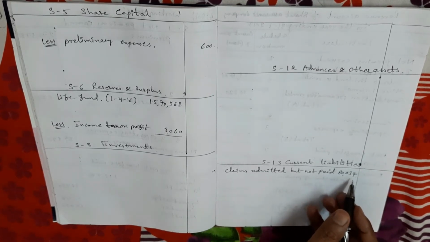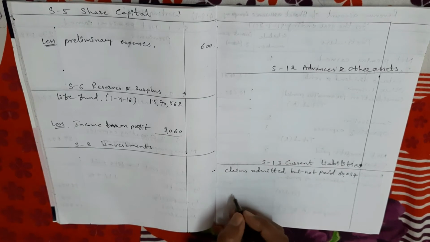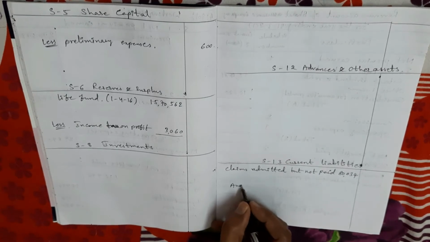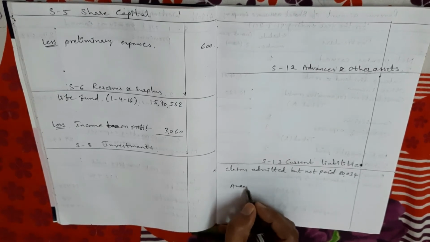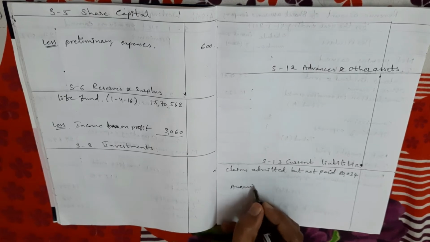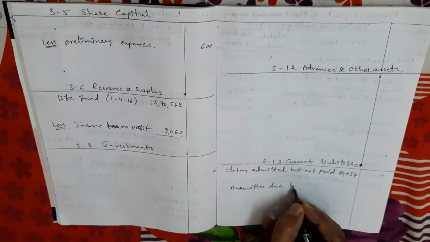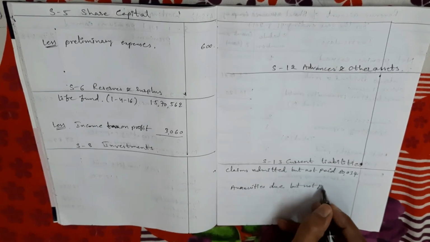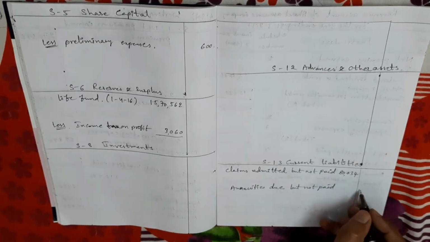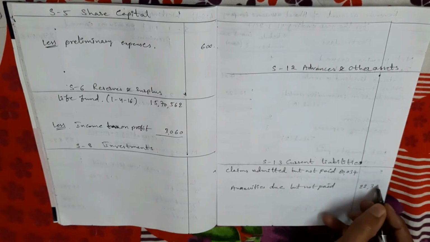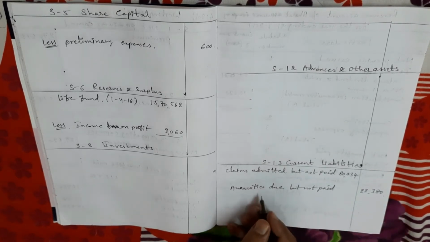Next, annuities due. Annuities due is also a current liability, so the same schedule. The amount is 22,380 rupees. No adjustment. Next, capital paid up.